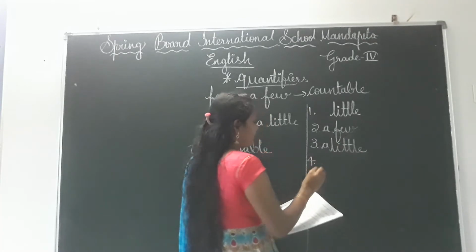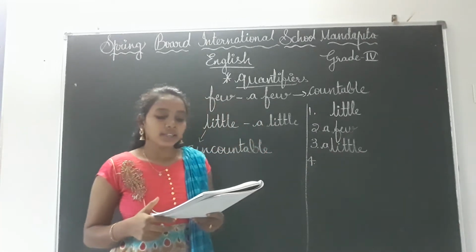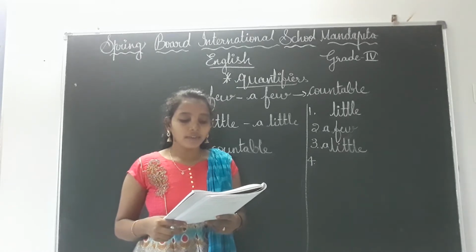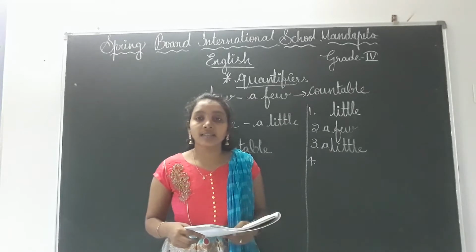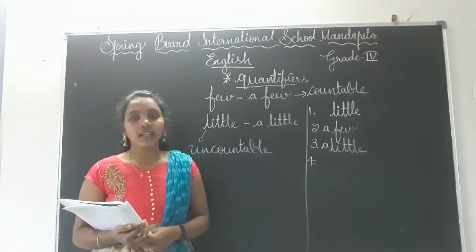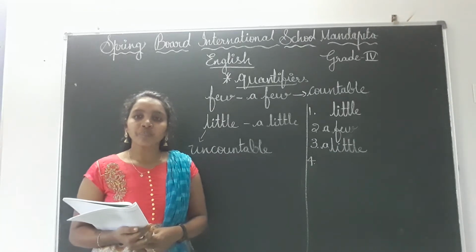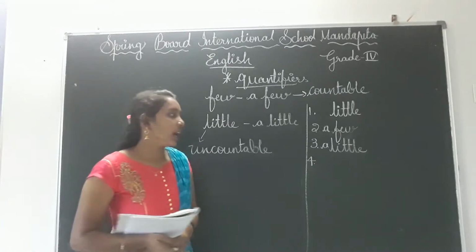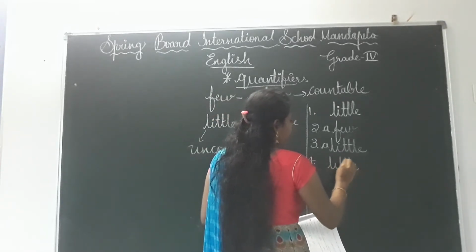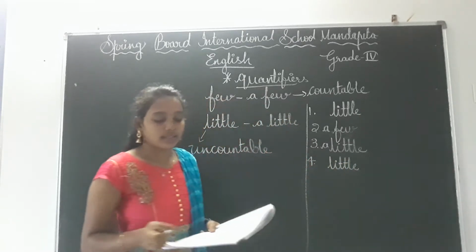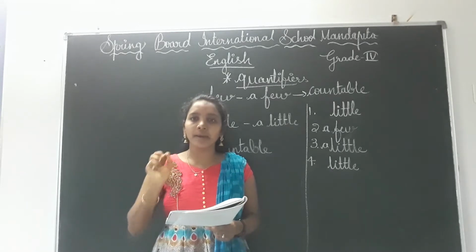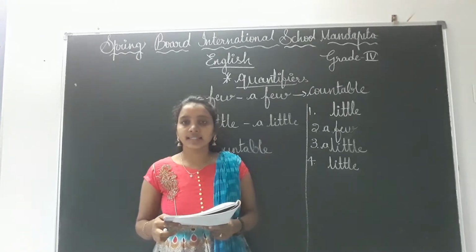Next one, see children, everyone. I have dash time before I go to my bedroom to study for my exam. That means here he is telling that I have time. Okay, time is countable or uncountable? Children, tell me. Uncountable. Okay, uncountable means we have to use little. Here it is telling I go to my bedroom to study for my exam. That means I have little time.